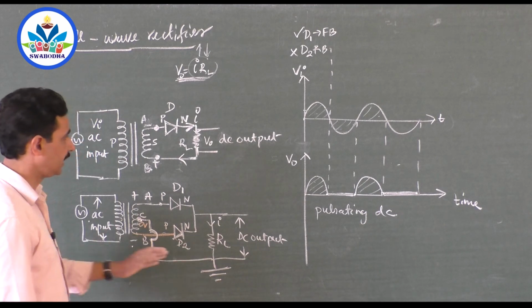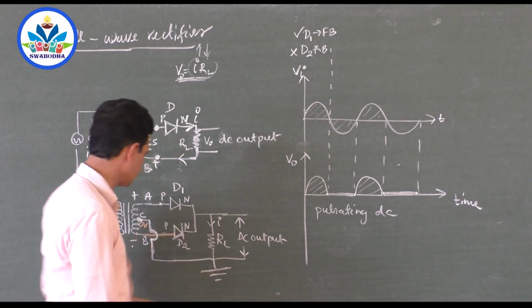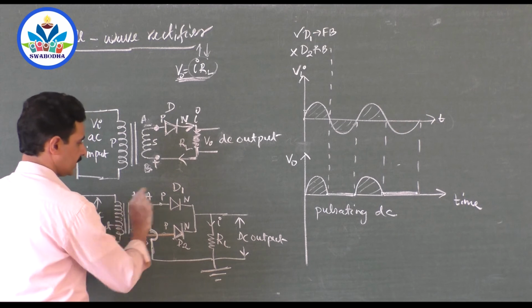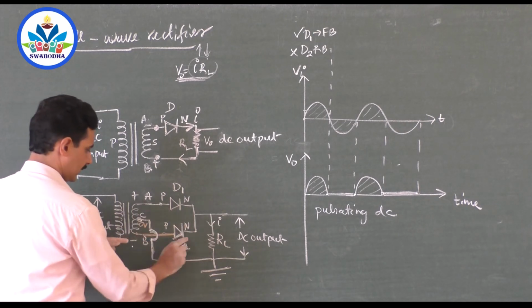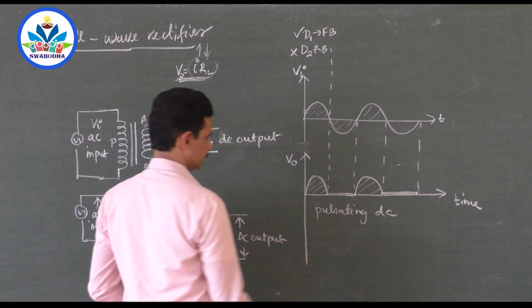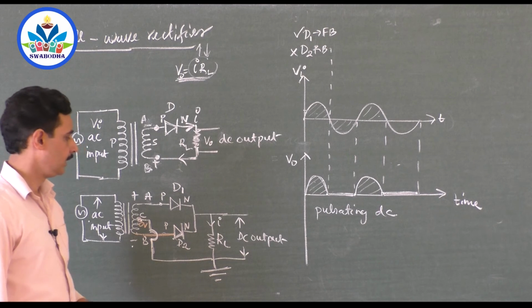Yes, because when the input increases and reaches the peak value and decreases, here also current increases and reaches the peak value, and the circuit is closed. No current through the diode D2. D2 is off, so you get current at the output. You get voltage at the output because V is equal to I times RL.